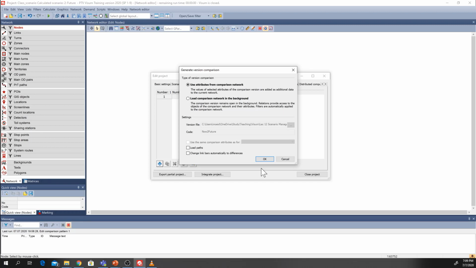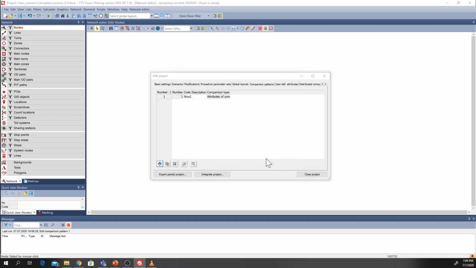So we use the first option. For example, now we want to do the production and traction comparison. If we use the first option, the difference between the production and tractions for now and future will be added as attributes in the zone table. And we can simply select this option, and if you want to see the changes as bars linked to the network links, we can also select this option and we can press OK.